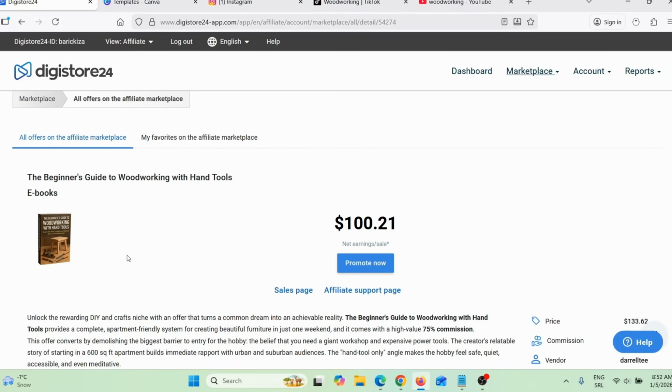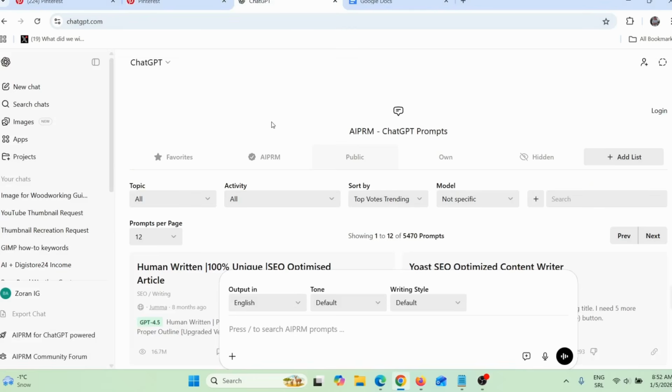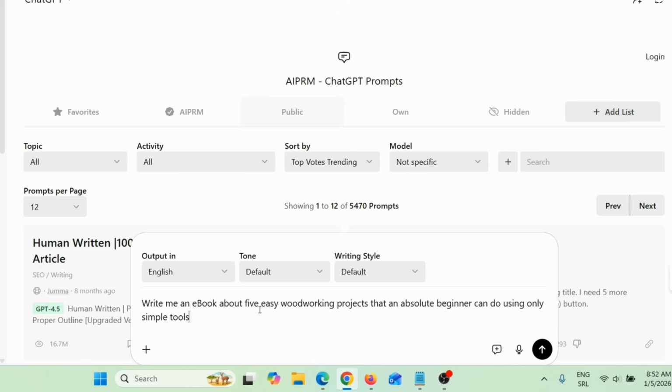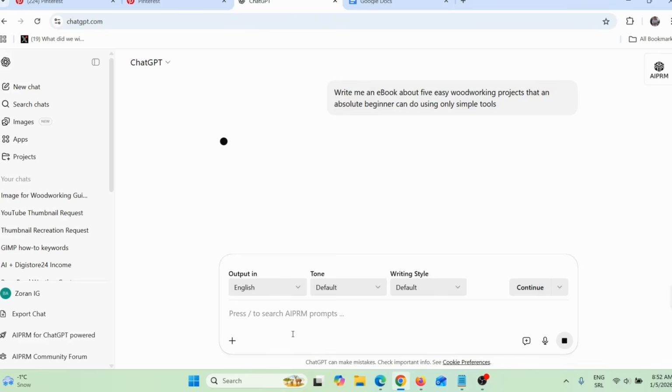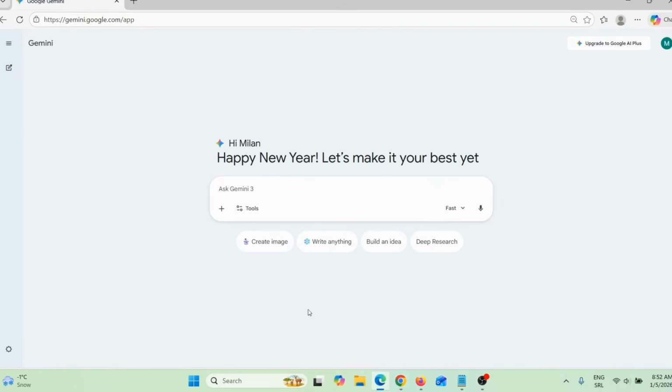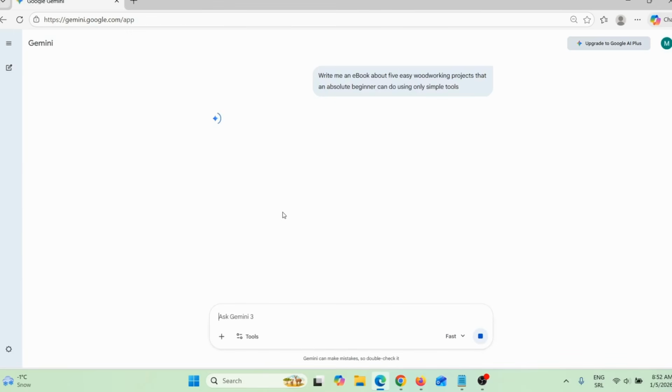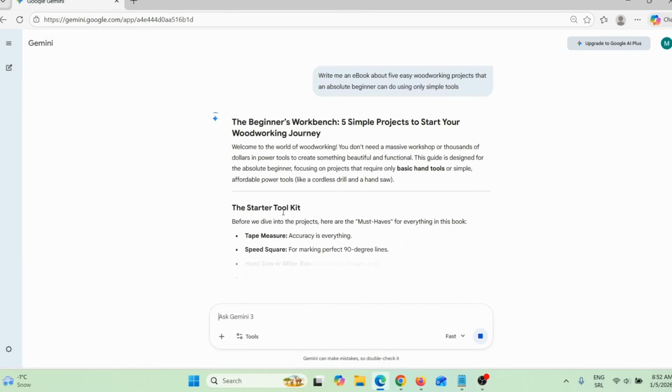So the next thing I need to do is start promoting this ebook. So what I can do is go here on ChatGPT and give it a prompt. I can say something like this, for example, write me an ebook about 5 easy woodworking projects that an absolute beginner can do using only simple tools, and then press enter. But I will do exactly the same thing here on Google Gemini, just to see which of these two AIs will give me better results.